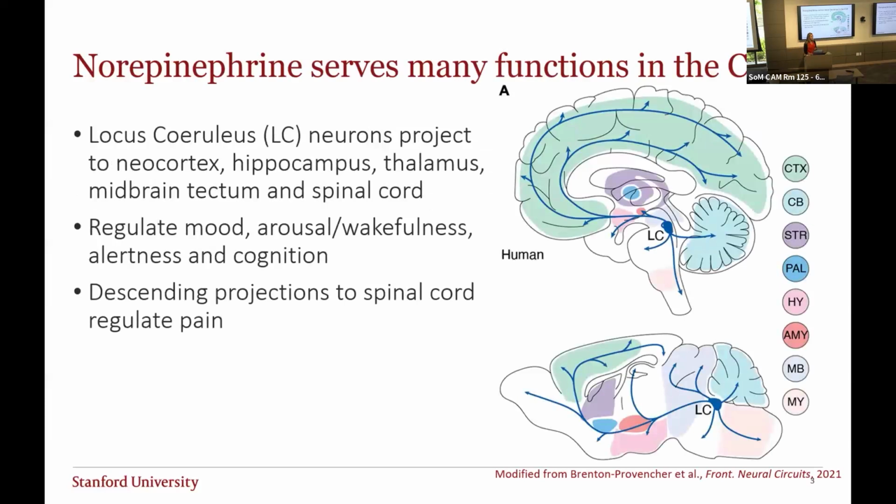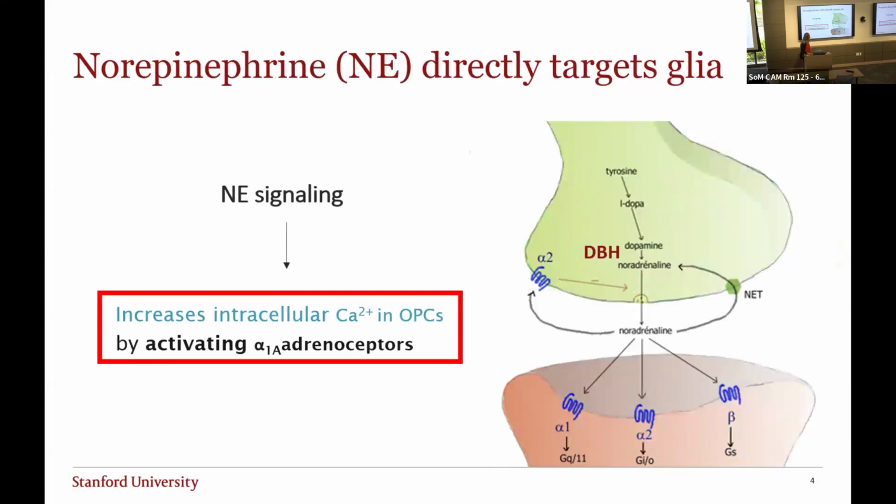So norepinephrine, as many of you probably know, serves many functions in the CNS. The main hub of noradrenergic neurons in the CNS is located in the locus coeruleus in the pons. These neurons project all throughout the brain in the neocortex, the hippocampus, the thalamus, the midbrain tectum, and even descending into the spinal cord to regulate pain. Norepinephrine is important in regulating mood, wakefulness, arousal, alertness, and cognition. In addition to that, it targets glia directly, which is what my talk is going to focus on, specifically its role in targeting OPCs.